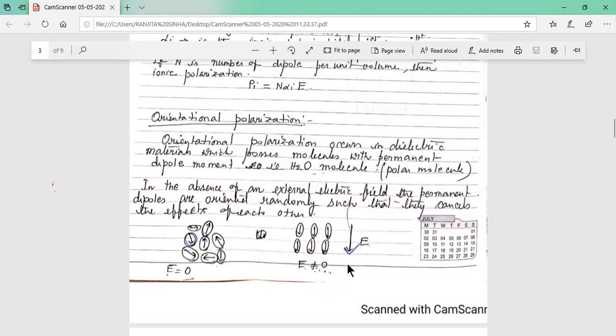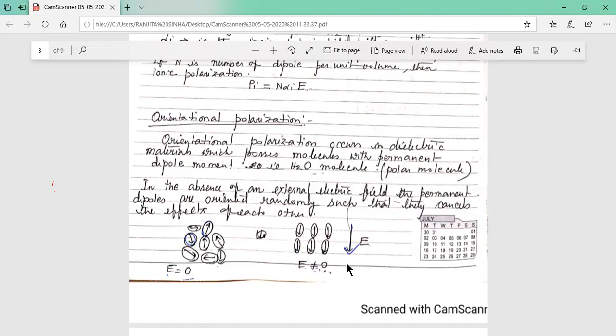So this is E not equal to 0, that is, the field exists, and in the other figure the field does not exist. Here all the dipole moments are aligned in the same direction, giving some extra dipole moment in water.